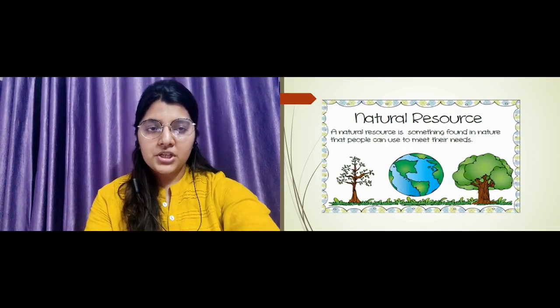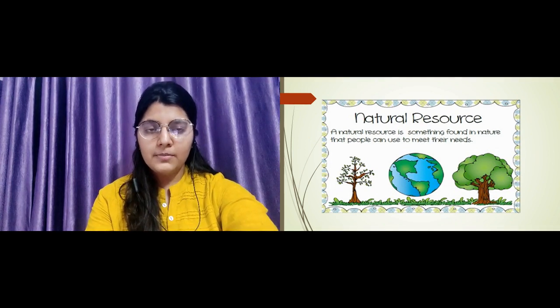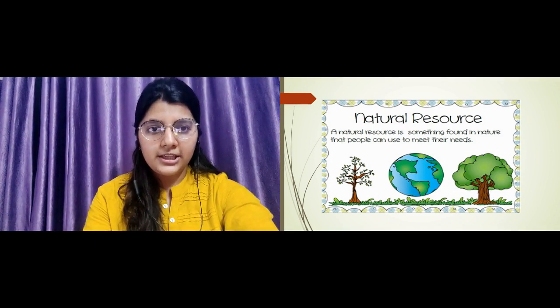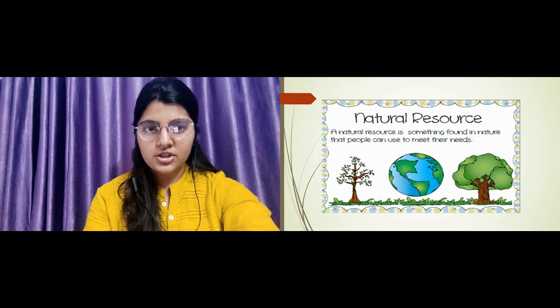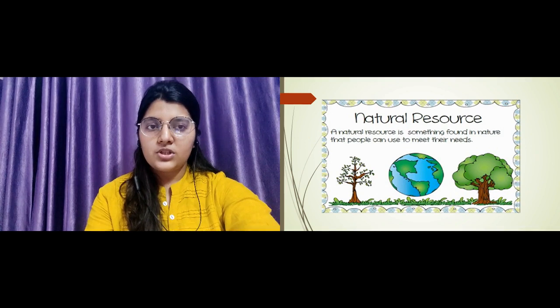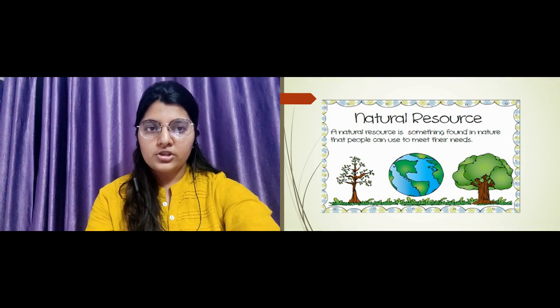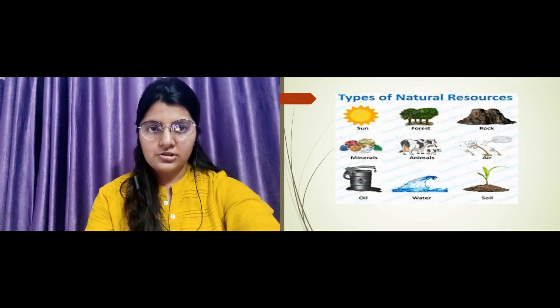Now say for example, trees or plants. Trees or plants are also part of natural resources. Why? Because man depends upon trees or plants for their needs. Now how do men depend on plants or trees for their needs? Because trees release oxygen, which is necessary for our survival, and we release carbon dioxide, which is necessary for their survival. So this becomes a two-way process through which trees also depend on us and we also depend on trees. So that becomes part of natural resources.